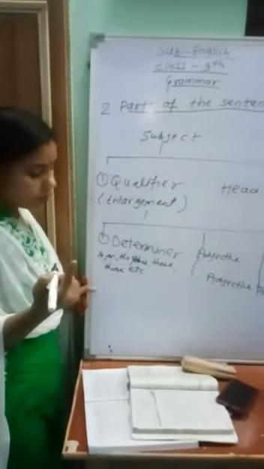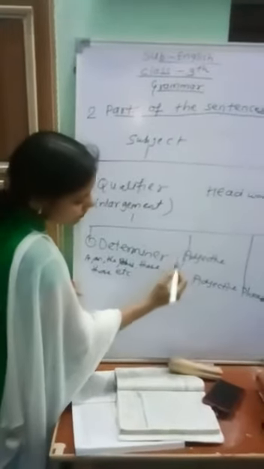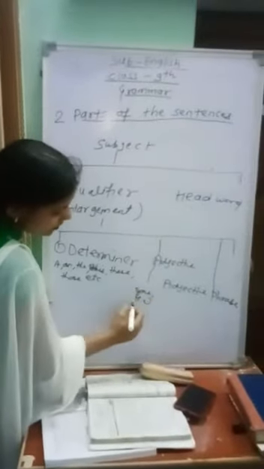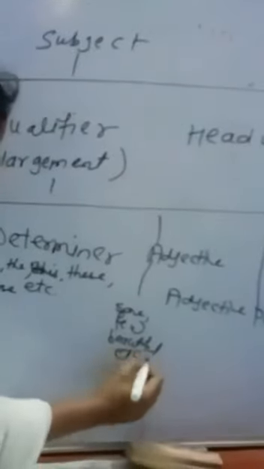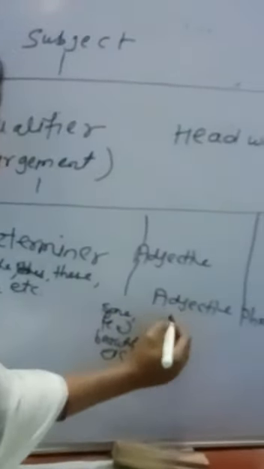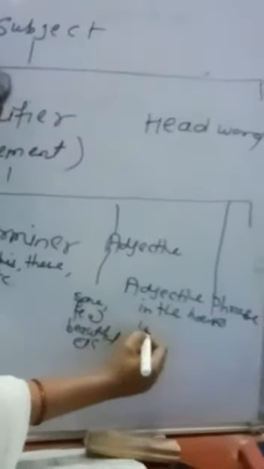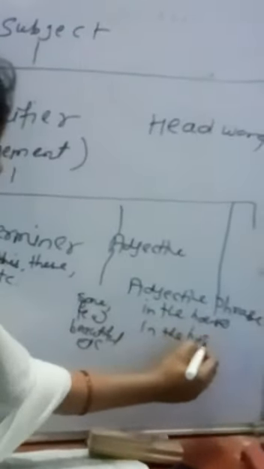Examples of adjectives: some, few, beautiful, etc. Adjective phrases: in the house, in the hospital, in the garden, in Mumbai, etc.